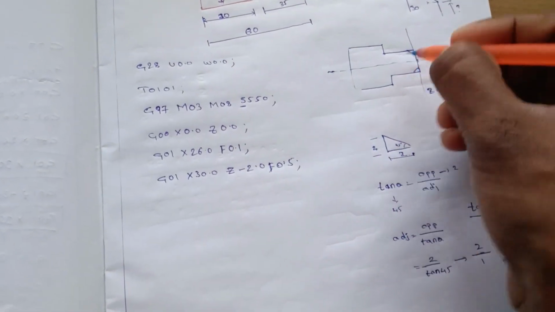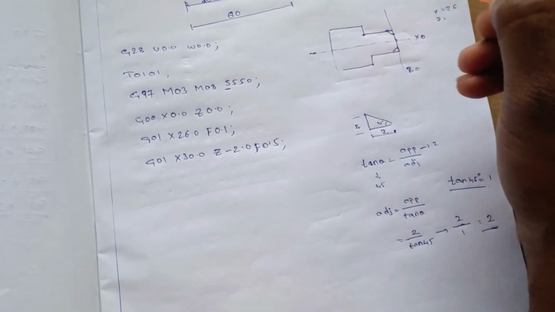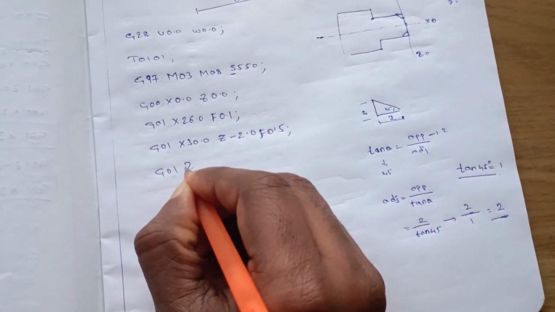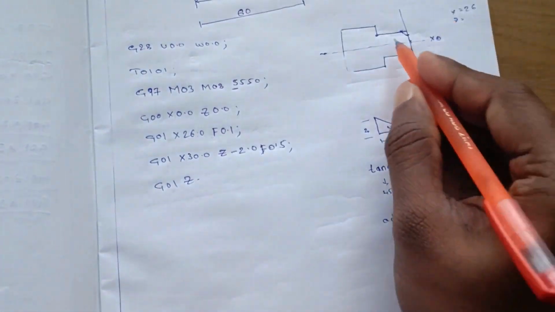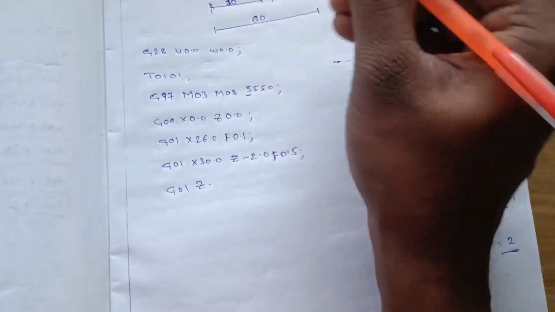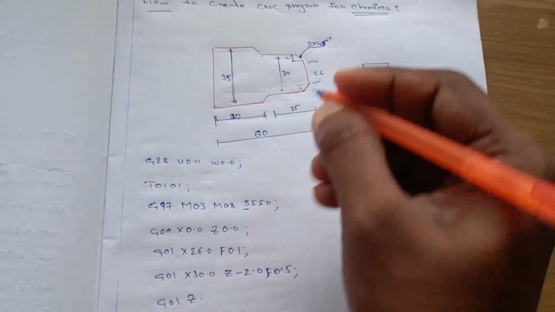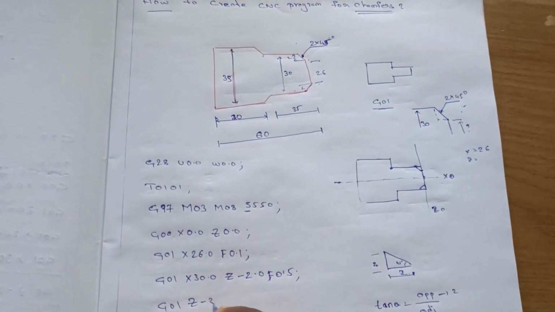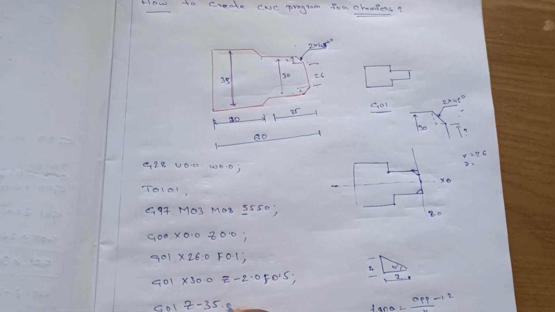and our tool is here, then we should move to this point. It will be G01 Z, from here, I think it is here, it will be minus 35.0.